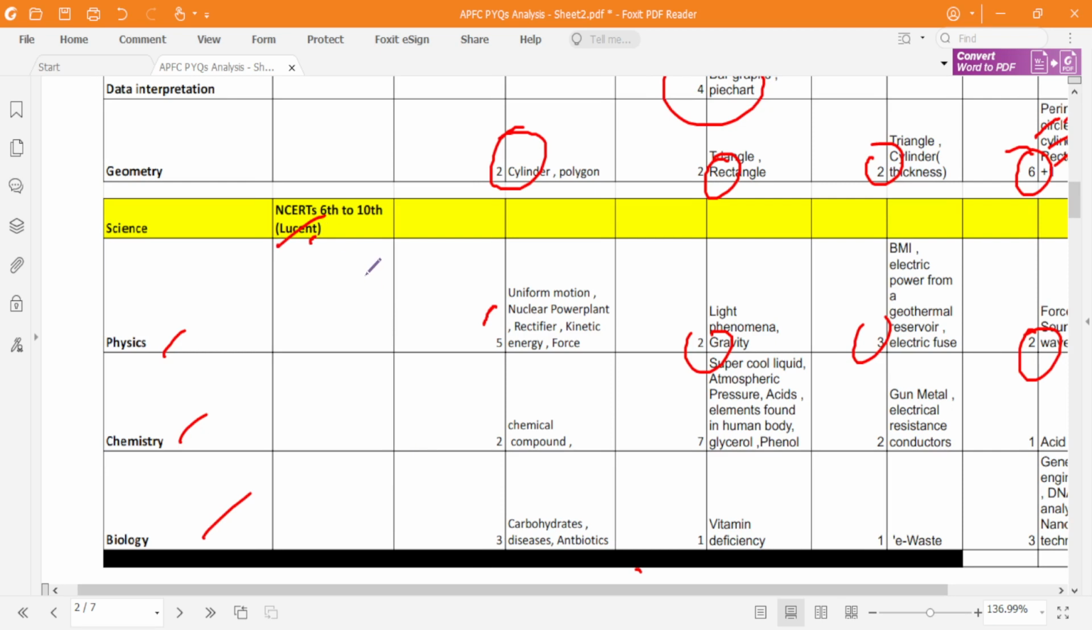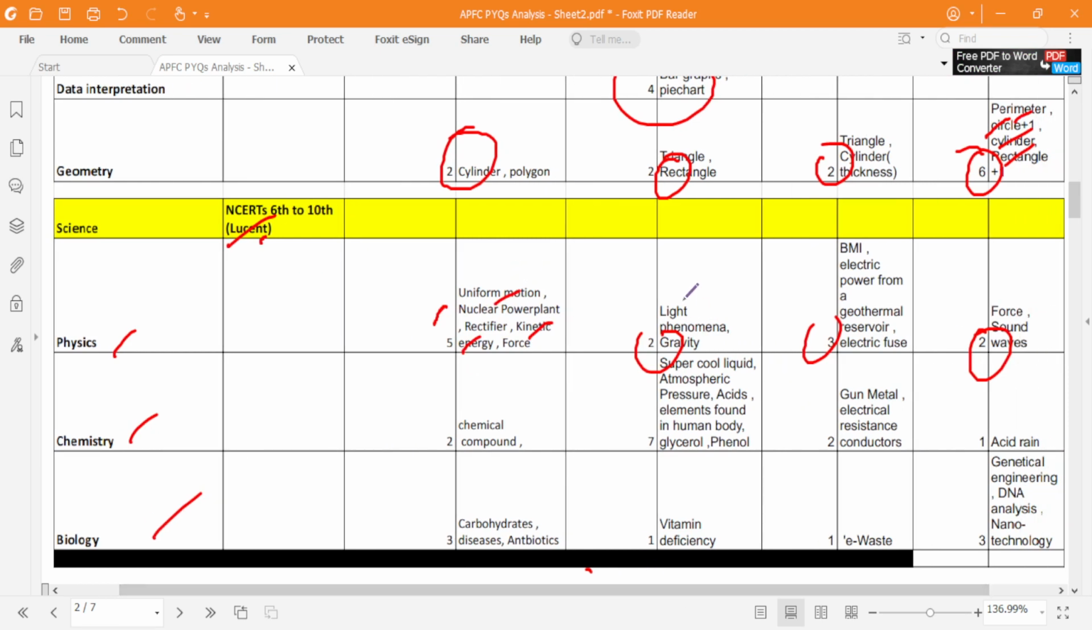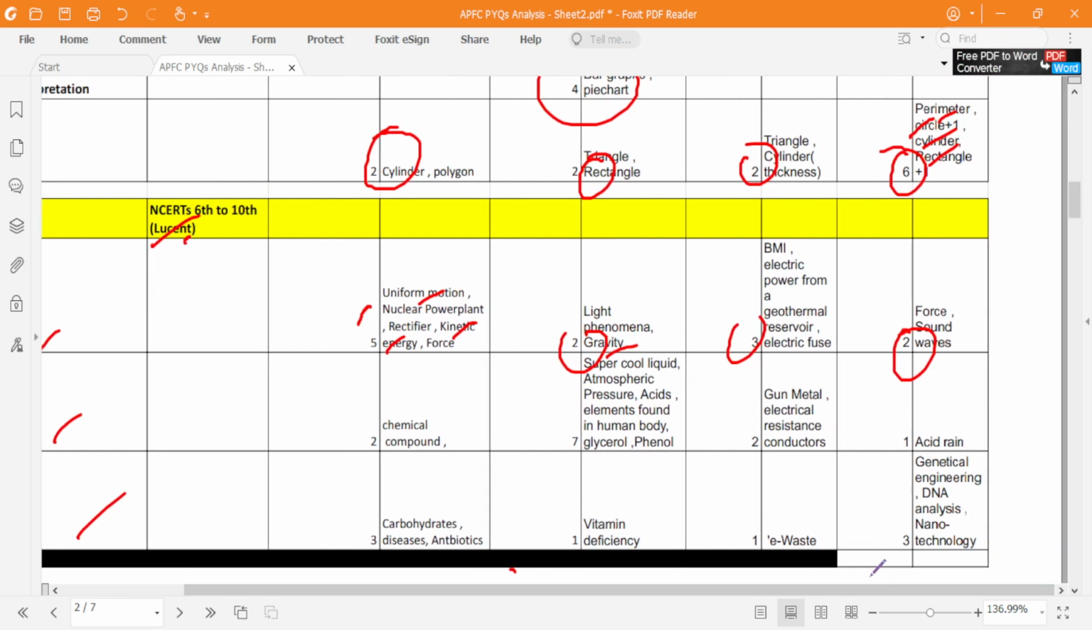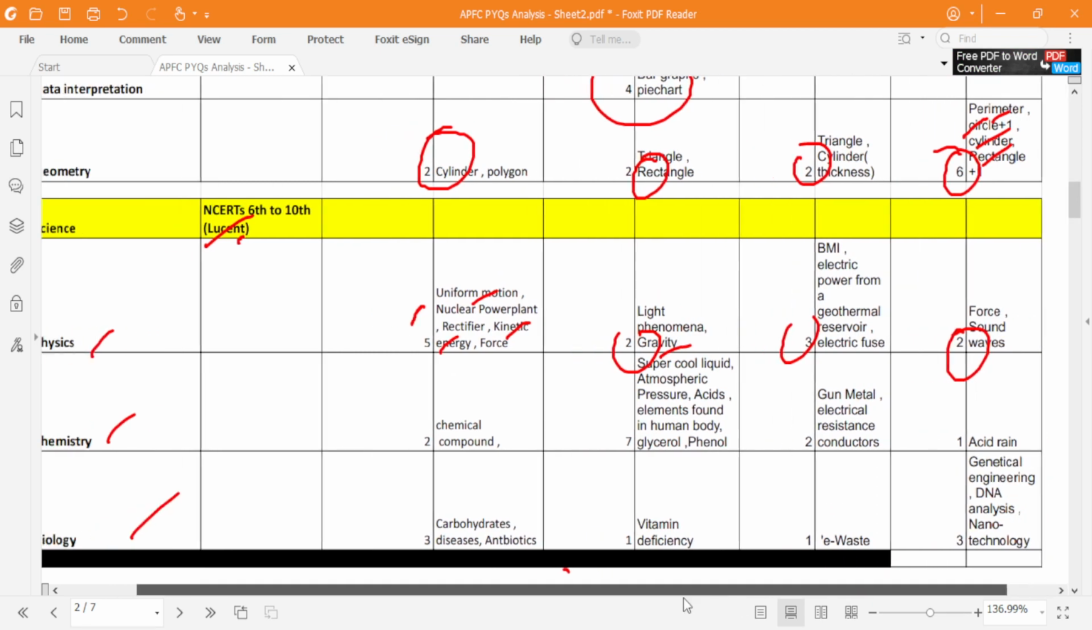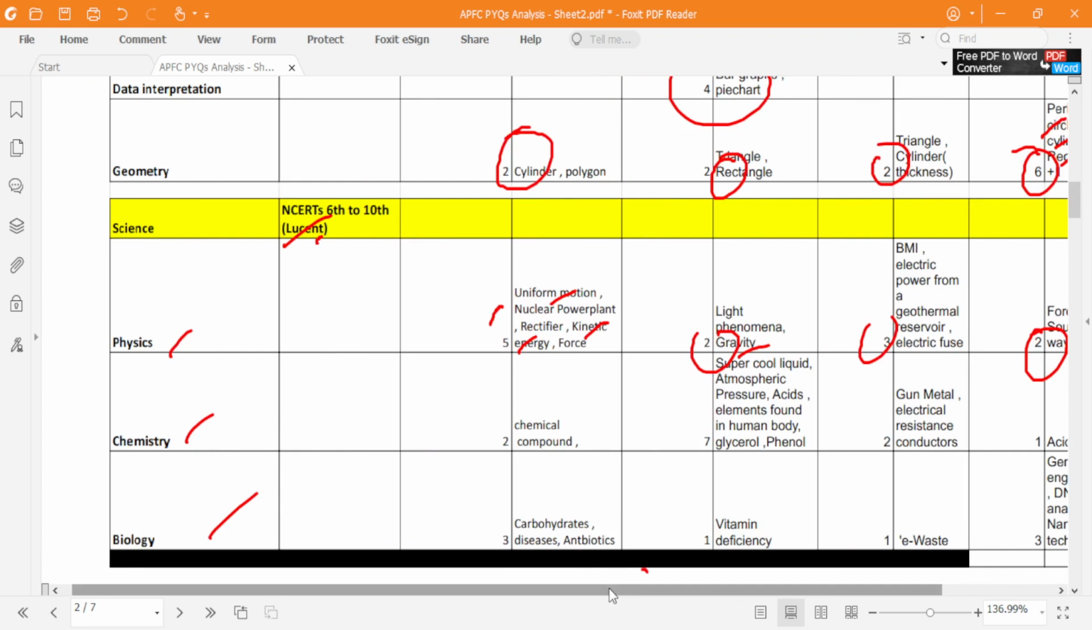That's because they're asking conceptual clarity. They're checking your concepts. Okay, how much you know about the rectifier applications, kinetic energy applications, uniform motion applications, about the reflection, refraction, okay, light phenomena, gravitation, body mass index. Okay, these are the topics, you can get them from the description. Here you can go through it clearly.